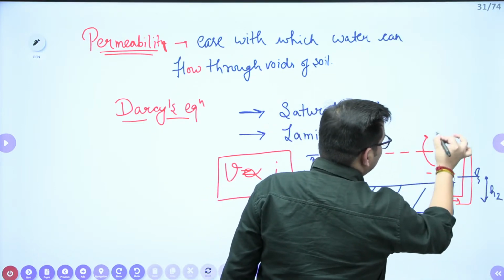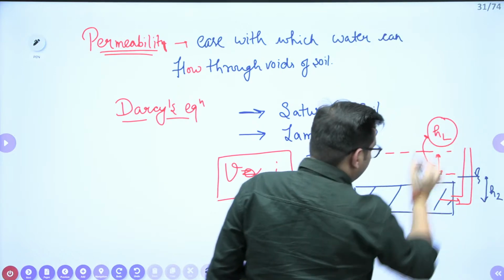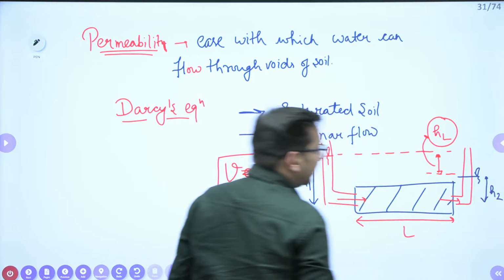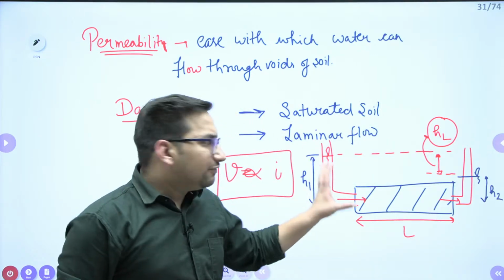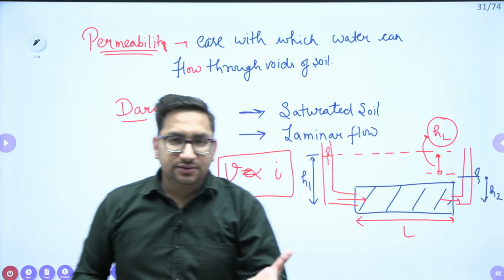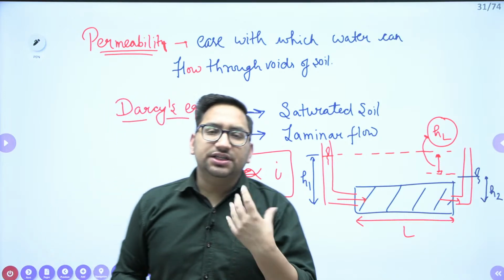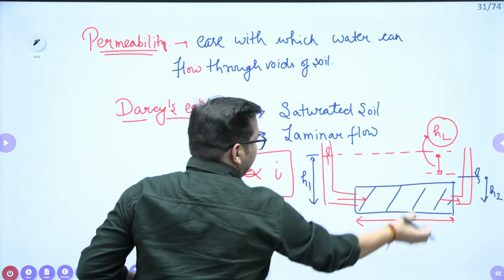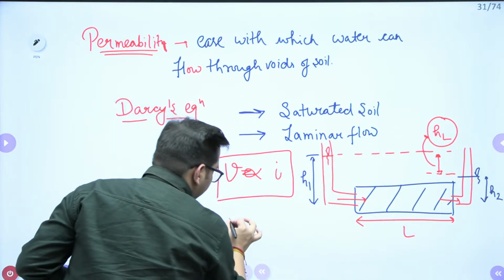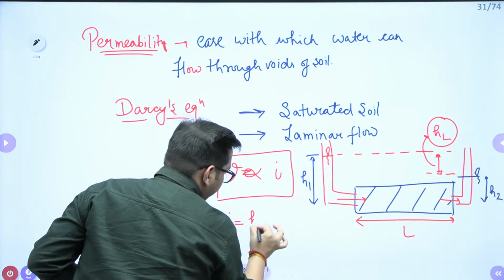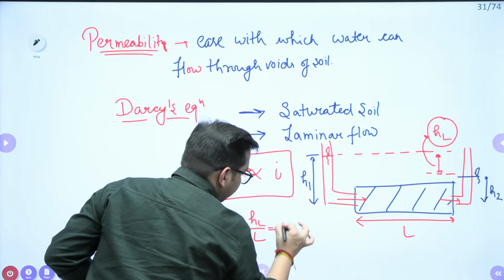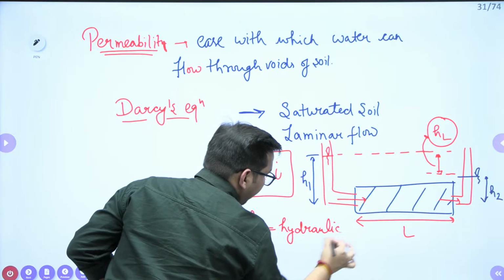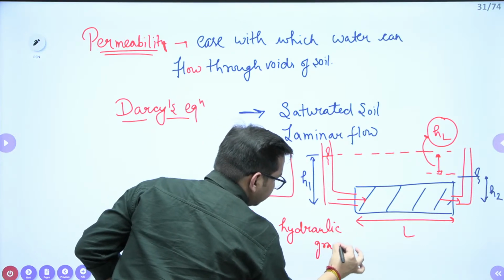This is your head loss. If the length of the sample through which this head loss has occurred is L, and I need to find out the head loss in a unit length, I can say it will be HL by L. That HL by L is nothing but your i value. That is your hydraulic gradient.